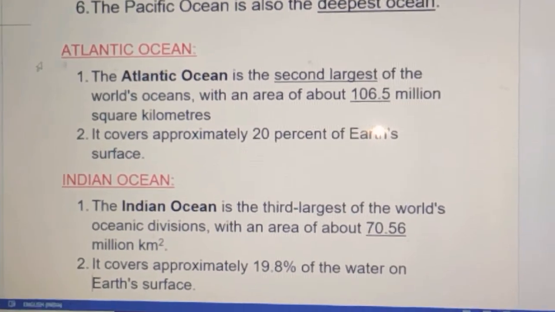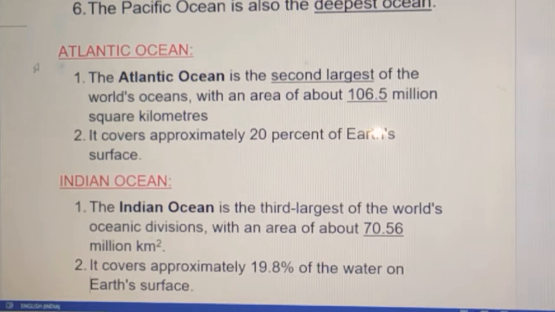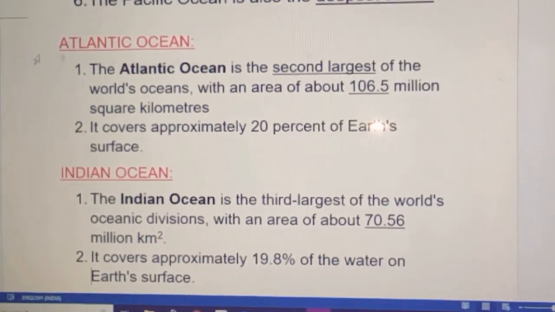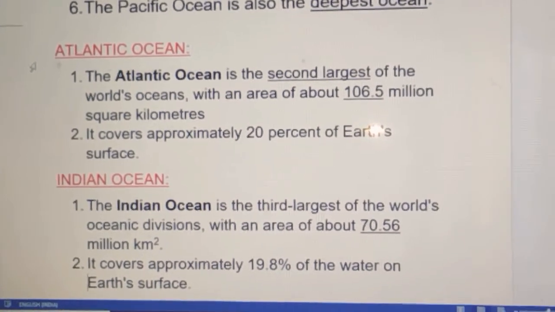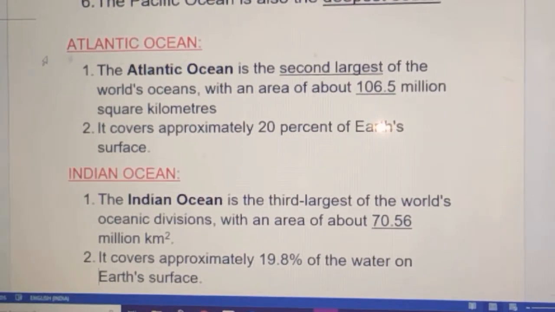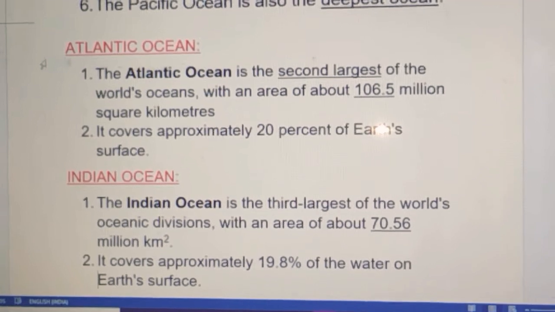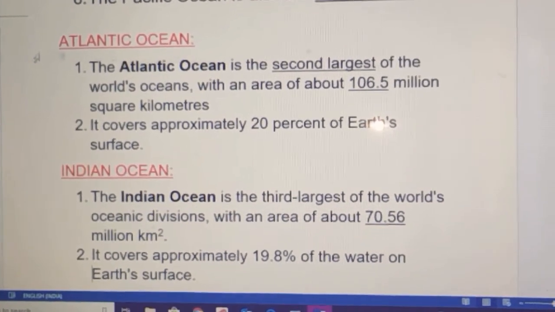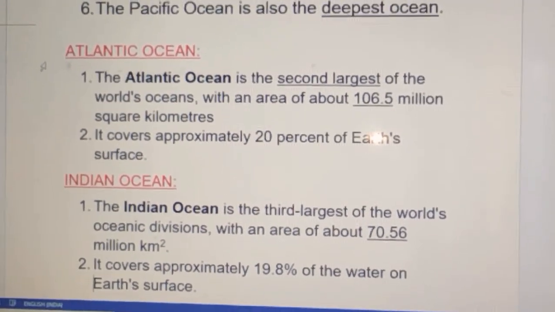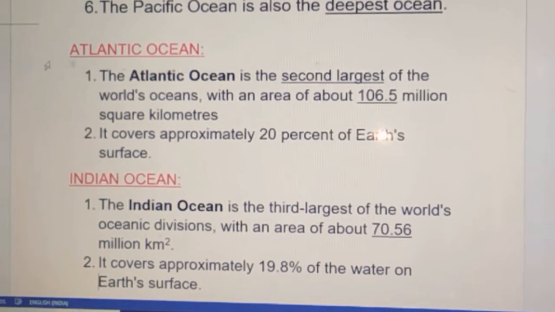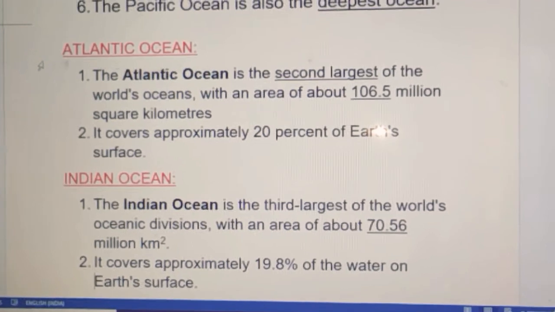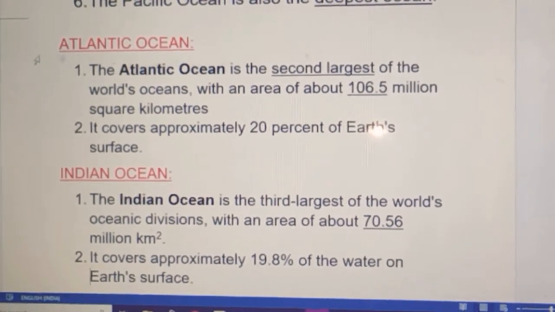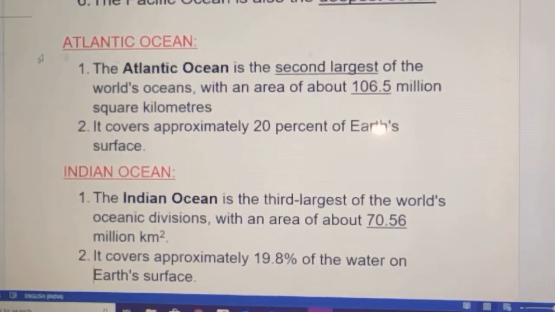I'll show you on the map where these oceans lie. Copied. Atlantic Ocean. If you remember the name PAISA, the order also you can remember from largest to smallest. Not like continents, but its arrangement is in such a way that it is from largest to smallest, so that it will be easy for you to remember.